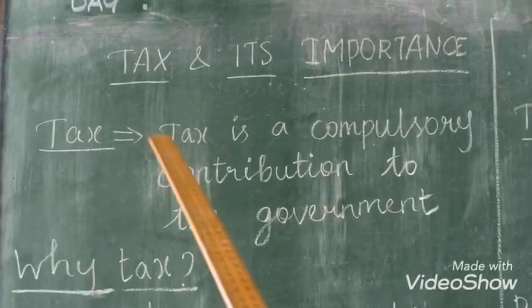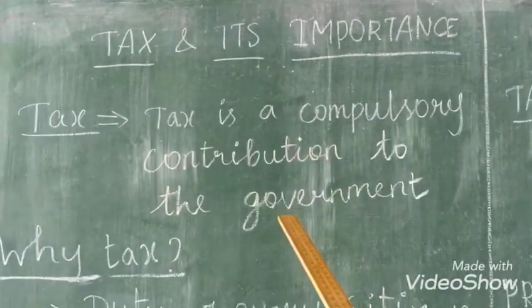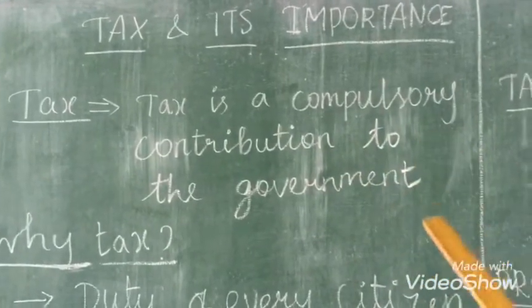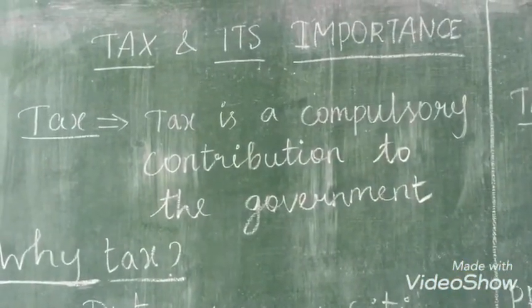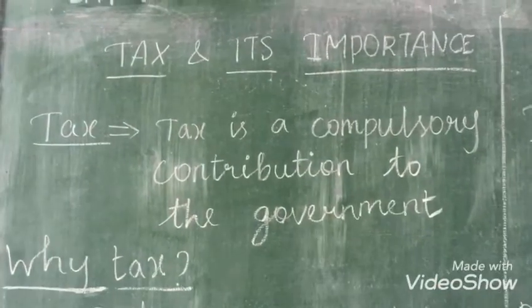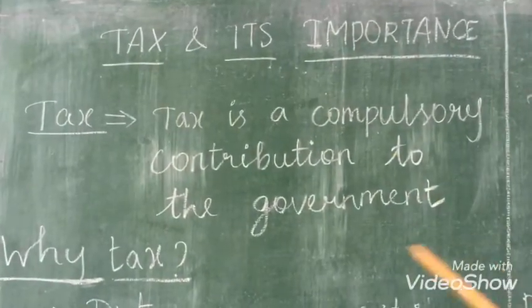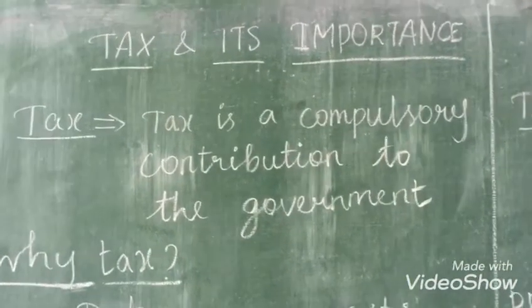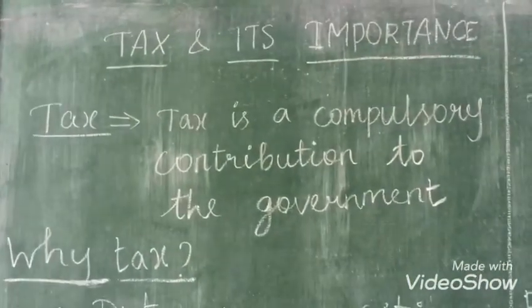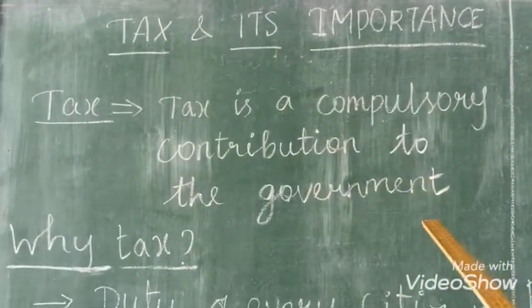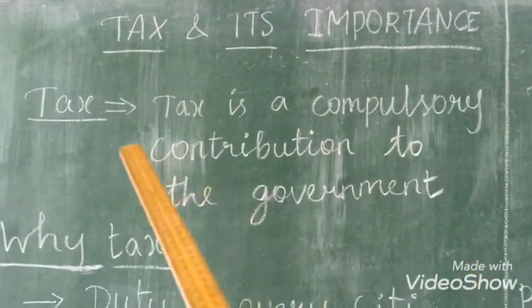So tax is a compulsory contribution to the government. We must pay it as a citizen of a country. We must pay this tax amount to our government from our earnings. Okay, from our income or from our earnings, we want to pay a compulsory amount to the government. So that is known as tax.